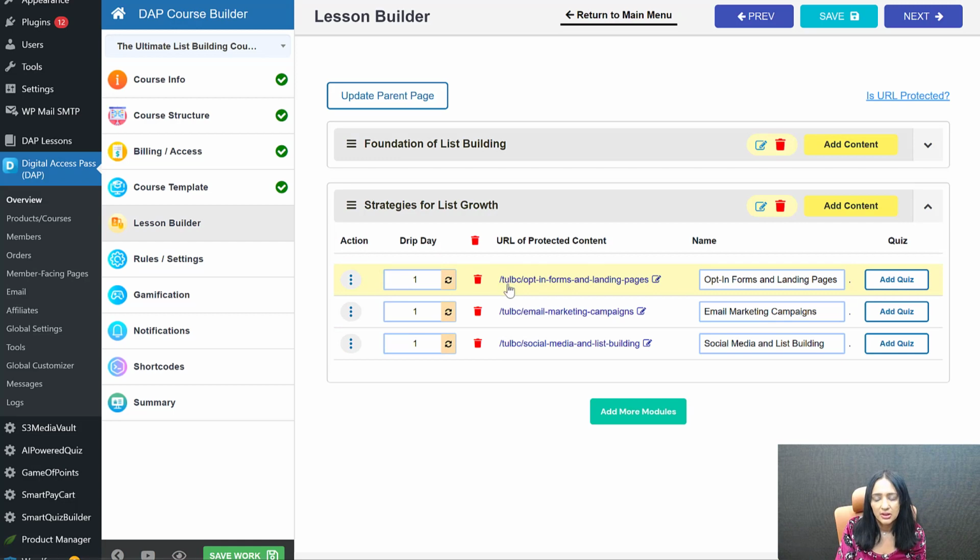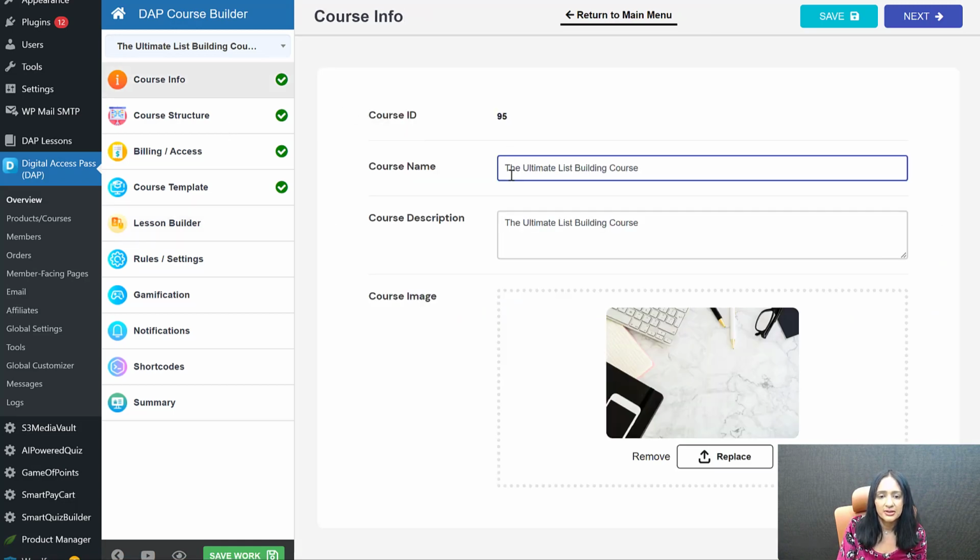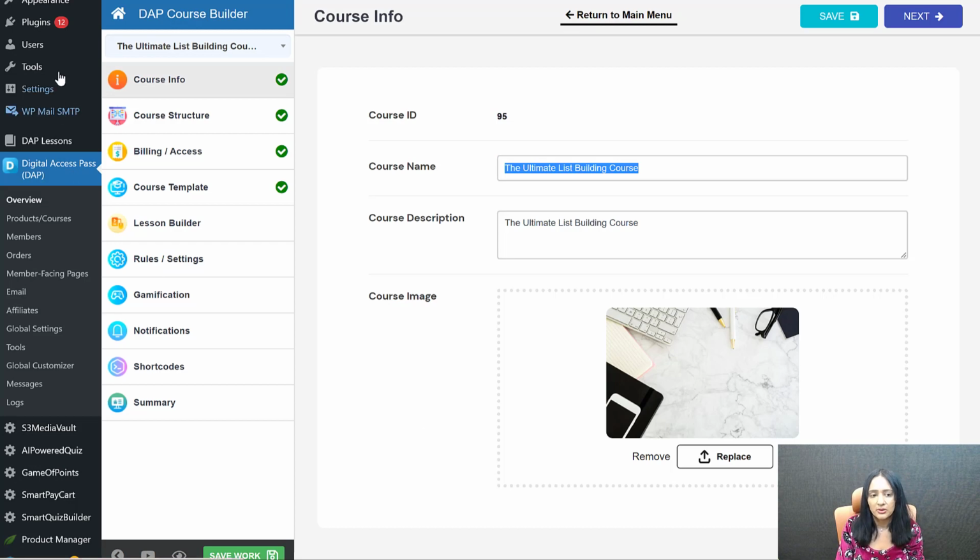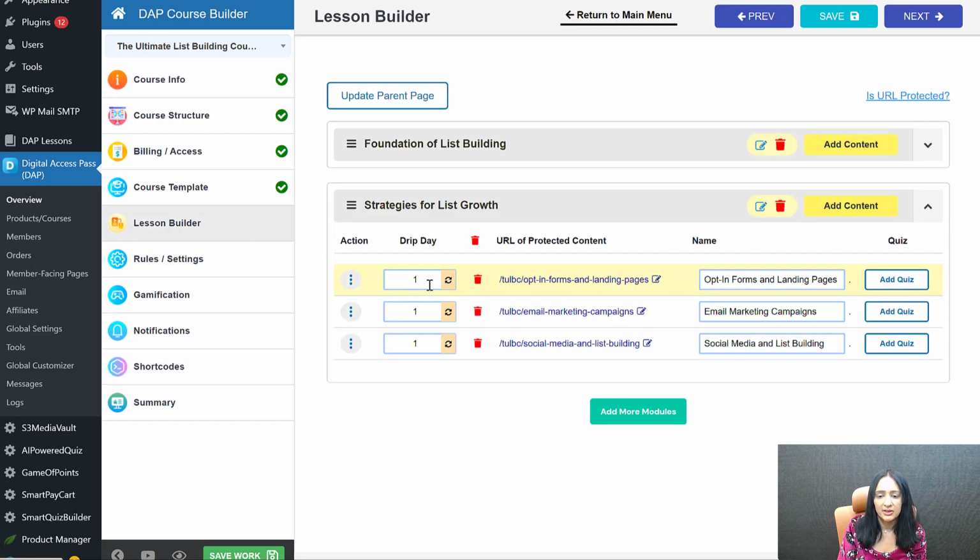And you can see here, the builder has automatically set a parent page for you. It's all organized under this parent page. What it's doing actually is it's taking the first letter, right? TULBC. So it's using the first letter from your course name to create a folder or create a parent page in WordPress by that name instead of a long parent page. It's just using that. And it's organizing everything under that.